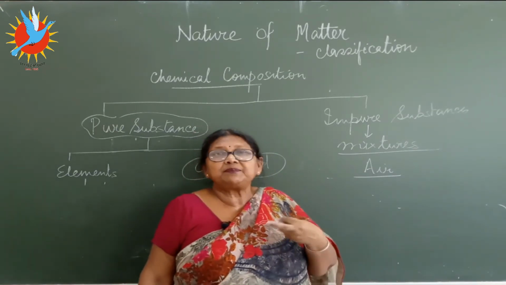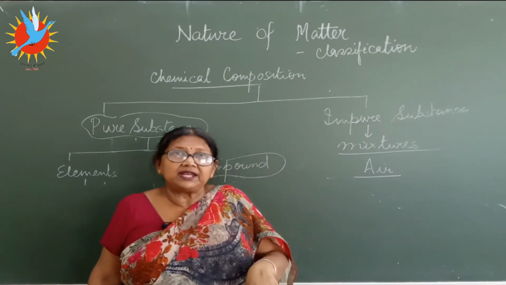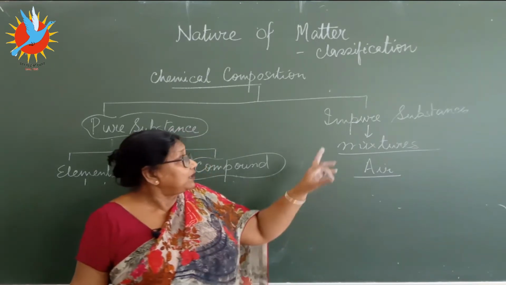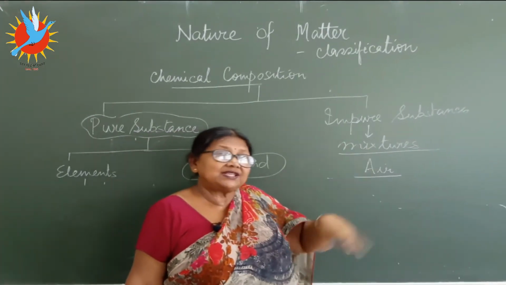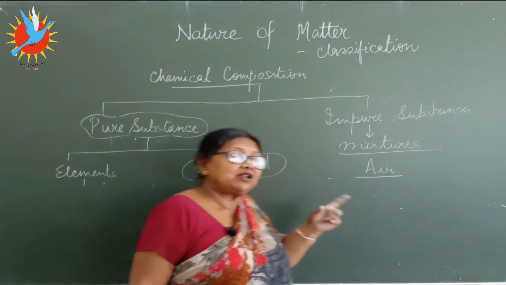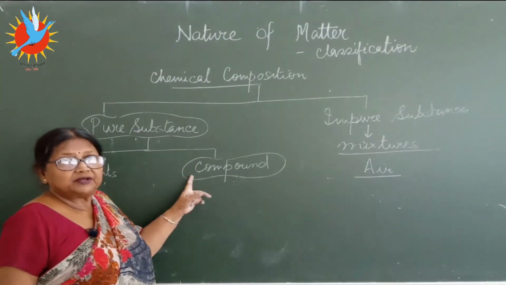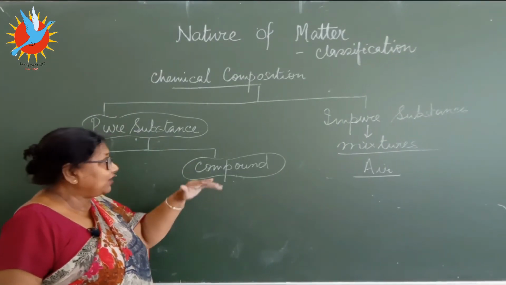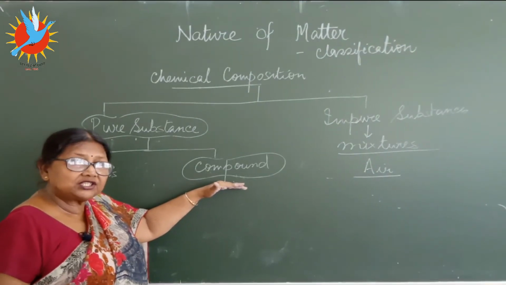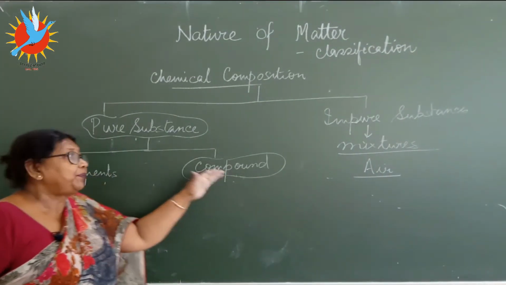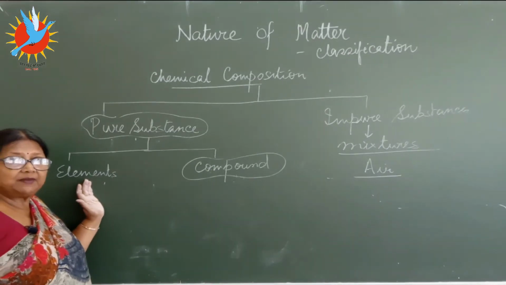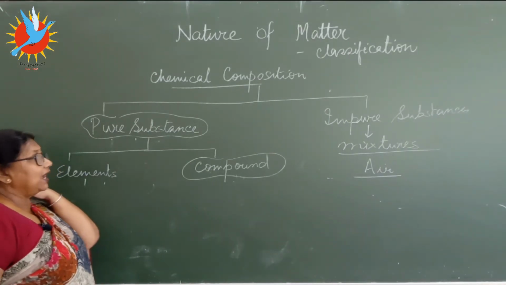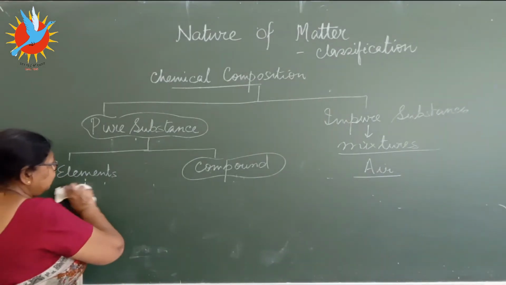It has different particles dissolved in it. So tap water will be an example of a mixture, whereas pure, distilled water will be an example of a compound. That's clear? Now that water has hydrogen and oxygen. That hydrogen and oxygen separately will be the example of the element. This much is clear? Now let's proceed further.